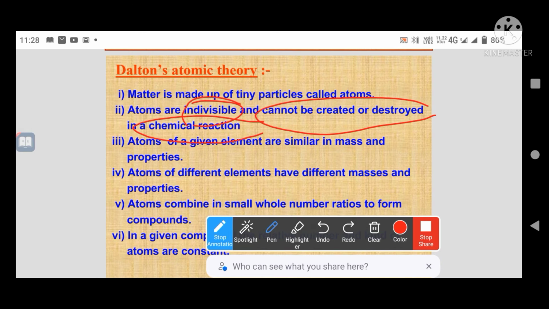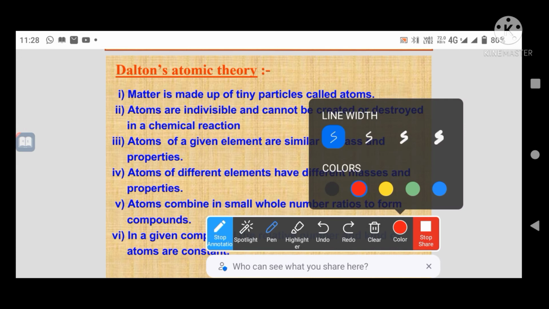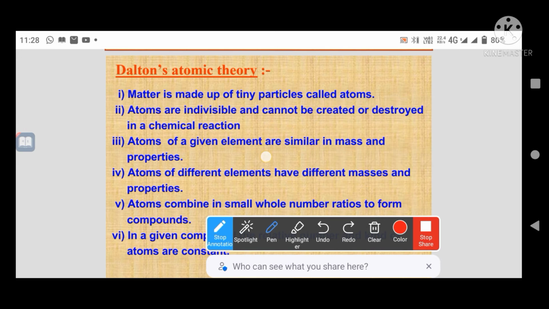Next, atoms of a given element are similar in mass and properties. When we discuss mass, we know the law of conservation of mass.